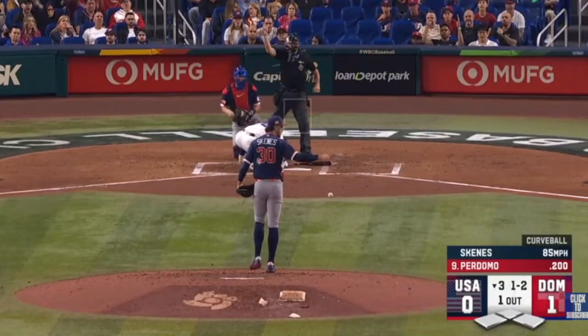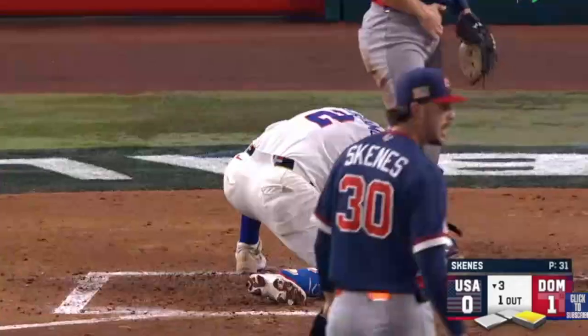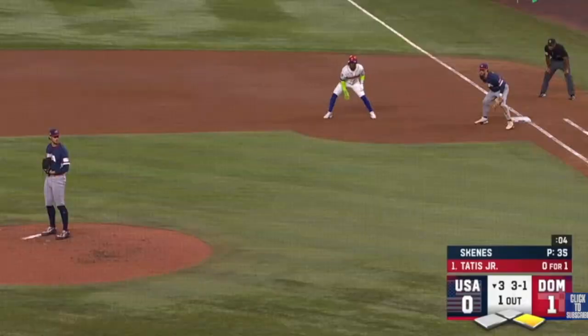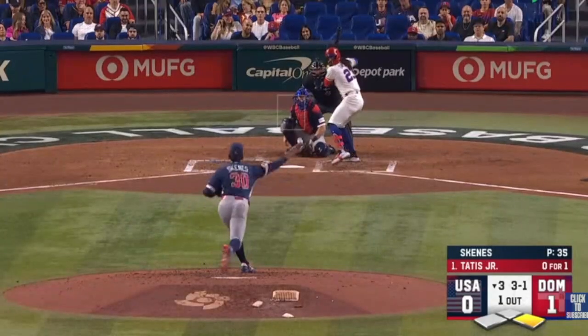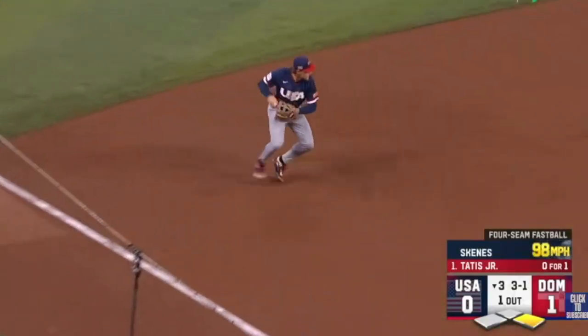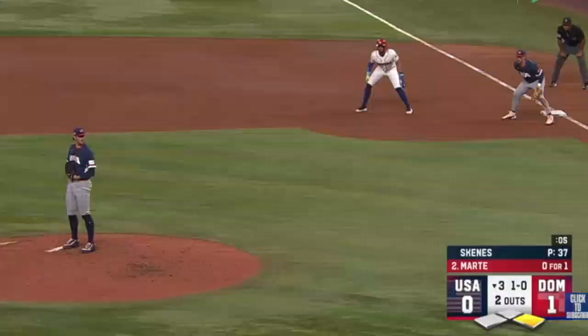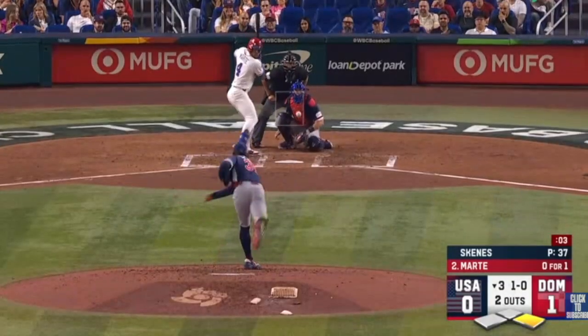Ooh, pitch rides inside and he hits Perdomo. Had him with 2 strikes. Paul Skeens drills Perdomo in the leg. He'll be the runner at first with 1 out for the DR. Tatis Jr. ground ball to the left side. Gunnar Henderson over to second, over to first, and they cannot complete the double play around the horn. Instead, they get Tatis Jr., the runner at first. 1-0 pitch.